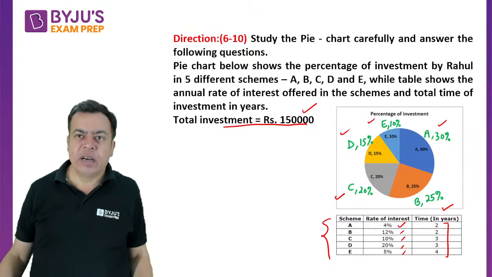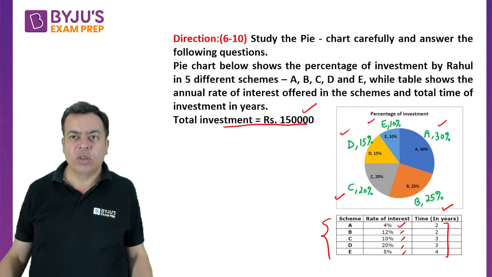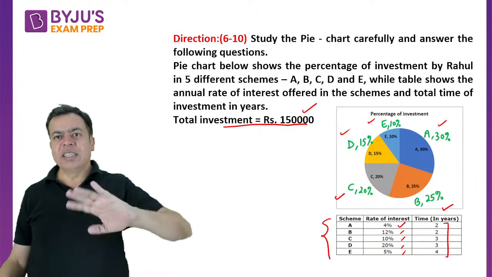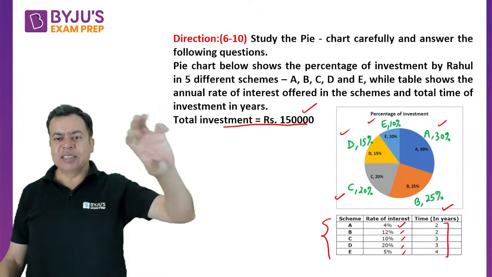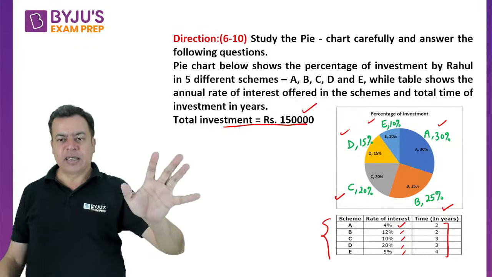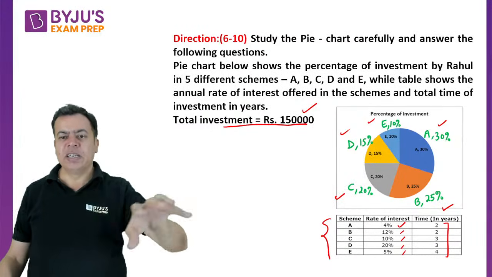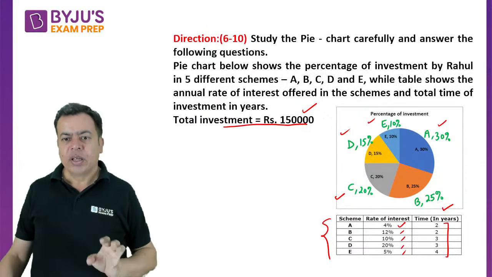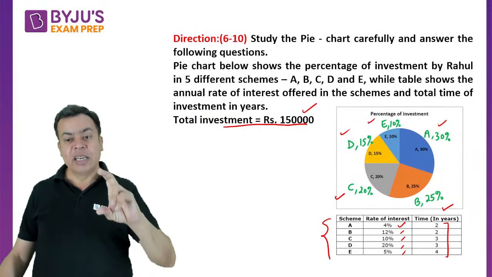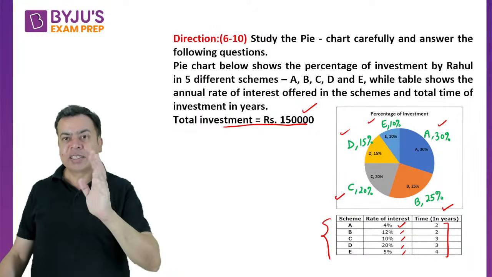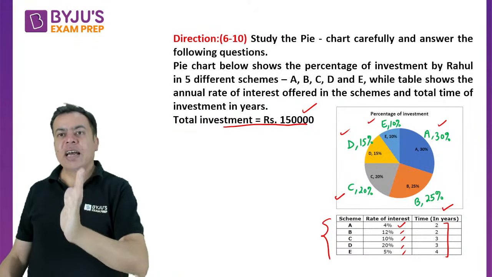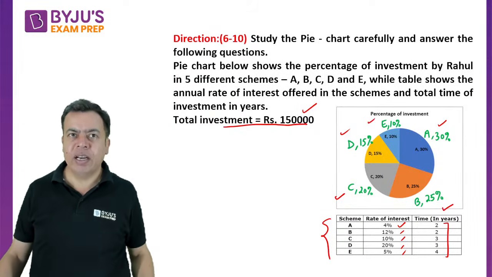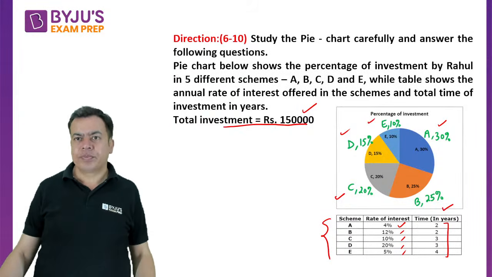Okay, so no calculations are to be done right before the questions, okay, before you see the question. So that means just see the data. The data says that the total investment is given, and out of that A, B, C, D, E, what percent out of the total they have invested, right? And in various schemes they would be investing, and the schemes providing rate of interest, and scheme is for the number of years are given, right? Okay, let's see.